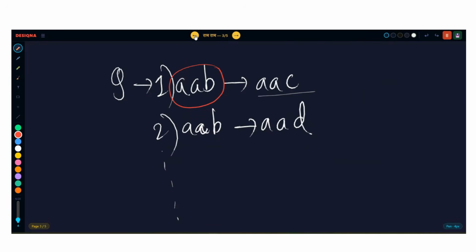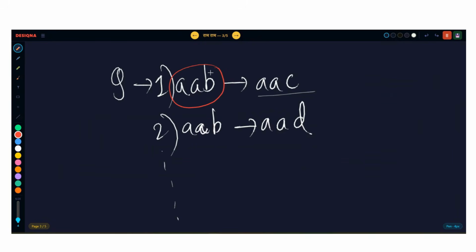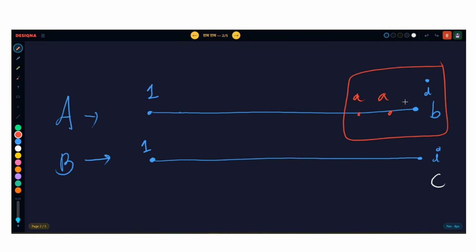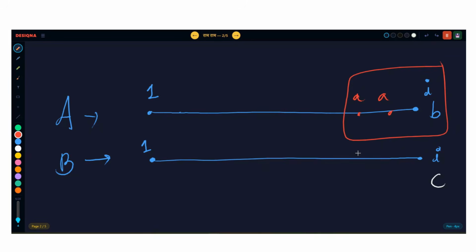Understood? First travel the last three characters and see whether they are AAB or not, otherwise this query will be of no use. So as you read the first query, there are three letters. You travel the last three letters. Are they AAB? Okay, first check is done. They are AAB. Then make sure in the target string you want the last three characters to be AAC. Also check that in the target string it should be exactly AAC. Only then I can choose this block.